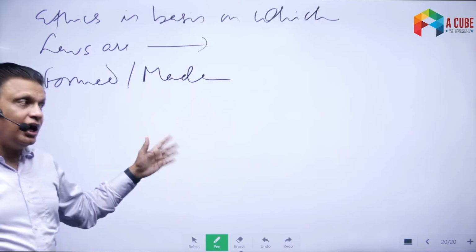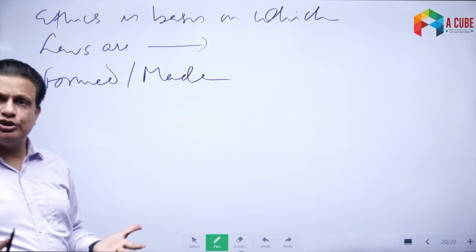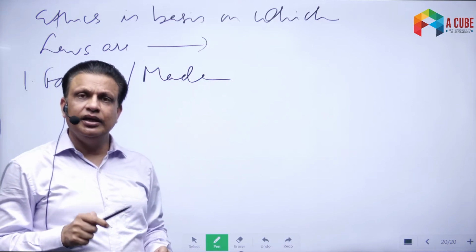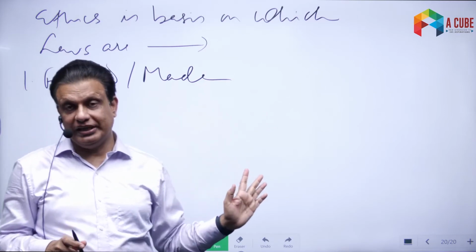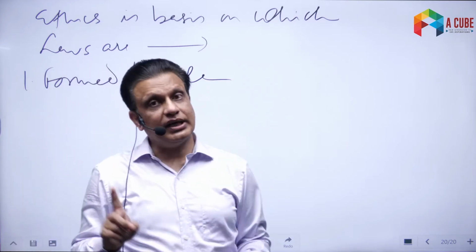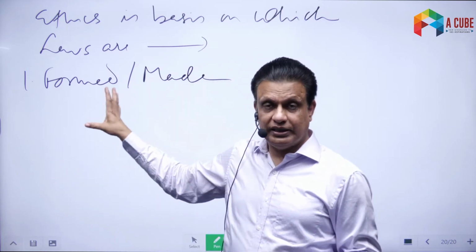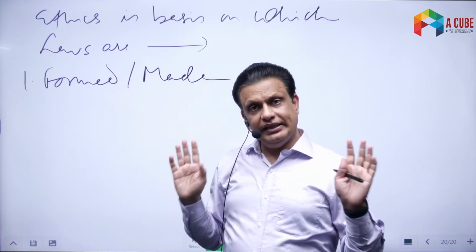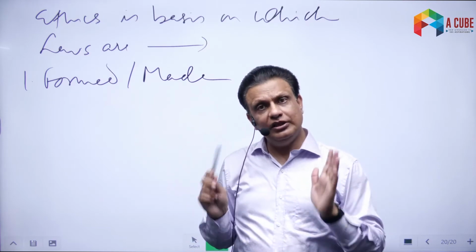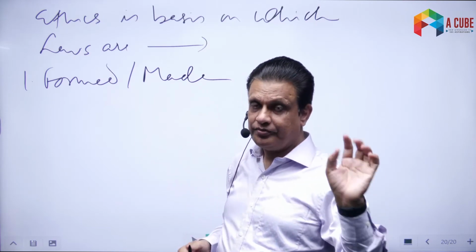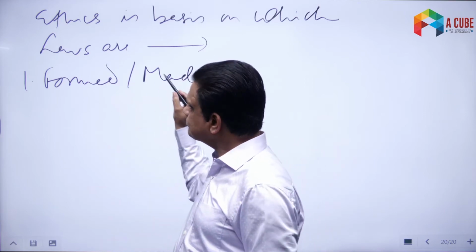Now that's very important. How do we make a law? How do we decide which law should be made and which law should not be made? Well, almost always there is some ethical basis of law making. We will discuss in our class what the ethical bases are on which laws are made in our country, or in any country for that matter. We'll talk about the ethical basis of law, but every law has some ethical foundation. That is the first important thing.